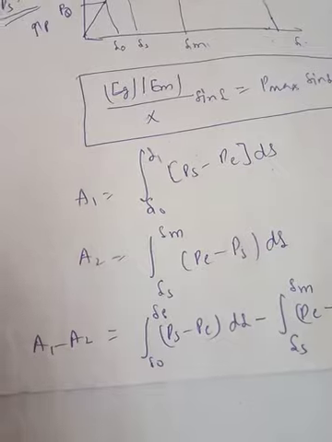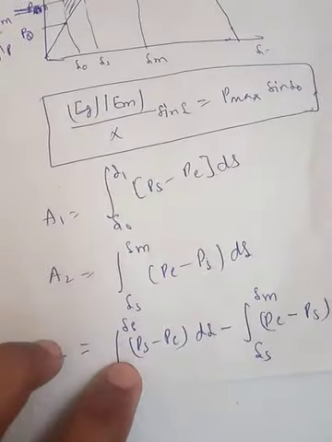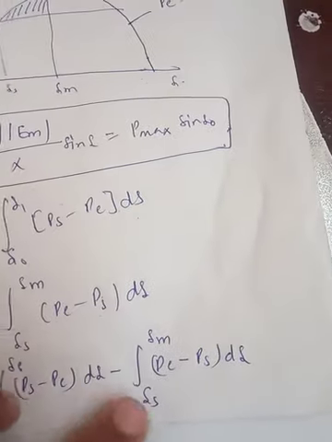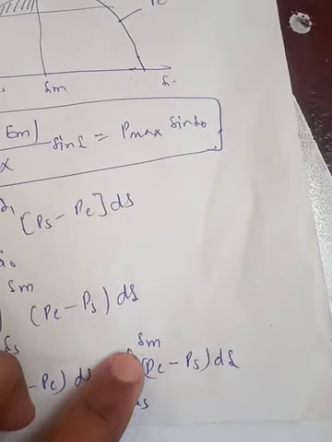Now if you find A1 minus A2, it can be written as the integral from delta 0 to delta S of (PS minus PE) d delta minus the integral from delta S to delta M of (PE minus PS) d delta.